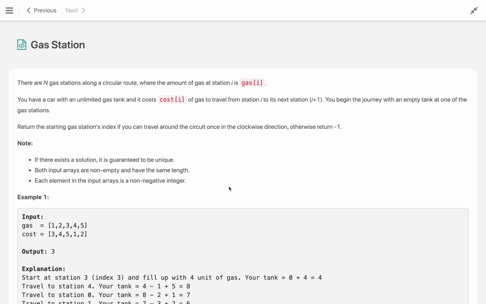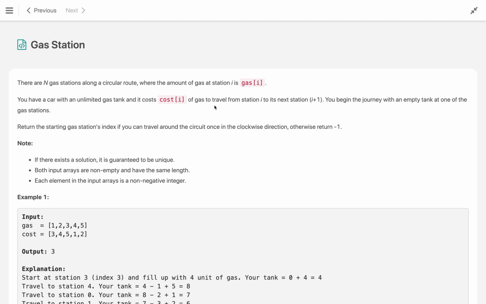So there are n gas stations along a circular route, where the amount of gas at station i is gas[i]. You have a car with an unlimited gas tank, and it costs cost[i] of gas to travel from station i to the next station i plus 1. You begin the journey with an empty tank at any one of the gas stations. Return the starting gas station index if you can travel around the circuit once in the clockwise direction, otherwise return -1. Note that if there exists a solution, it is guaranteed to be unique.